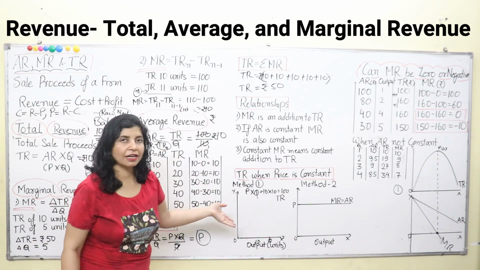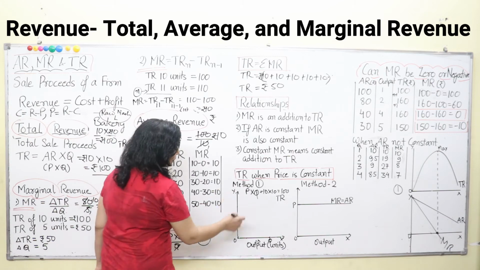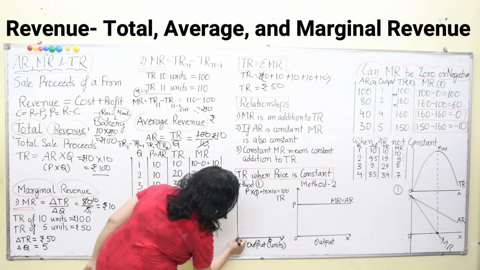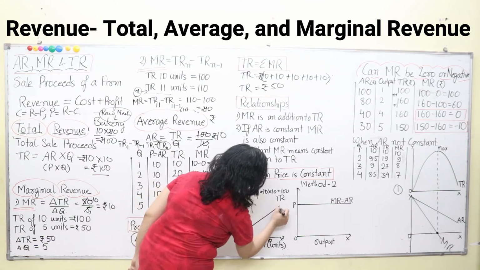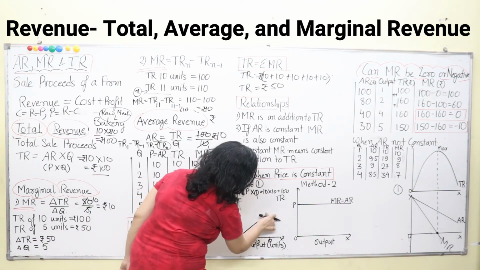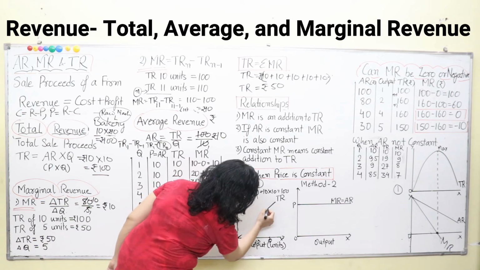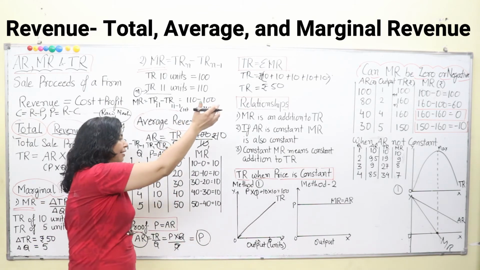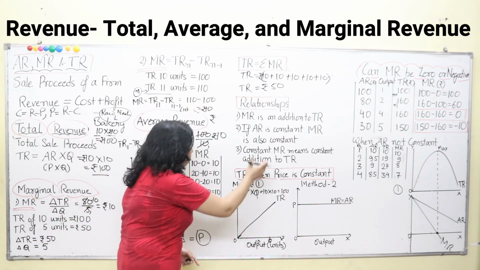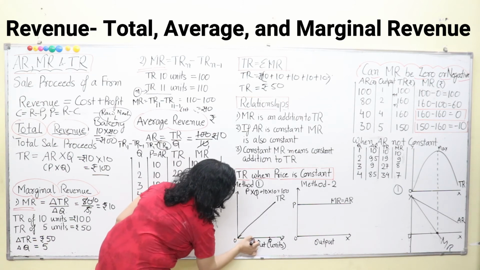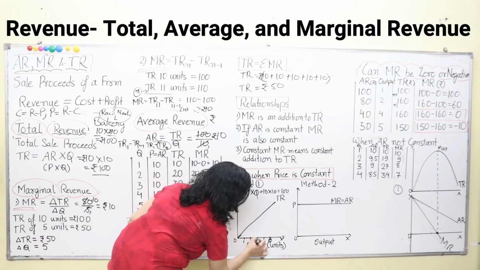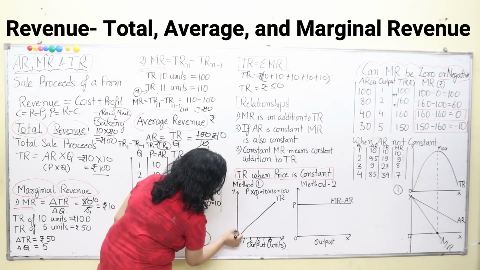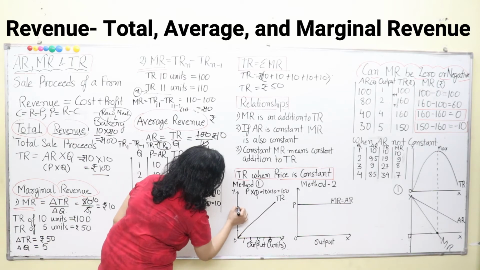Now we have to see graphically what is the relationship for TR. When there is a constant increase in your total revenue, what will happen? The graph will move like this. I am just making it freehand. So the graph is moving upwards, it has a positive slope. It is moving upwards as we sell more and more units of output, 1, 2, 3, 4, 5. The graph is moving likewise, and the price, average revenue, also the addition is going there.